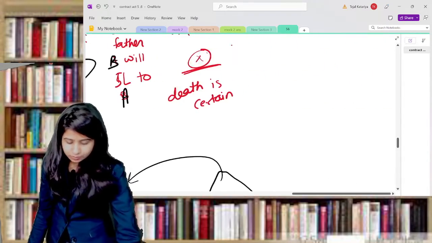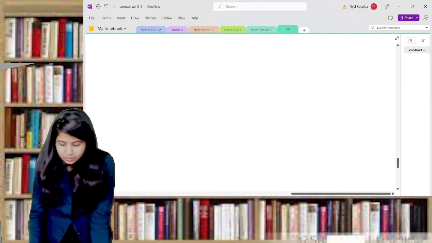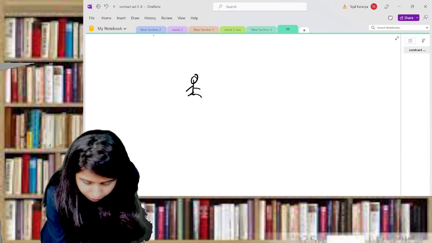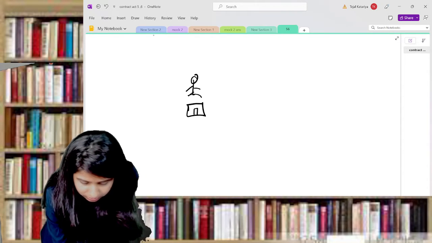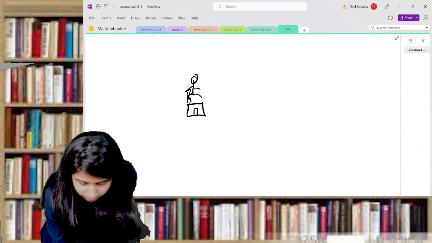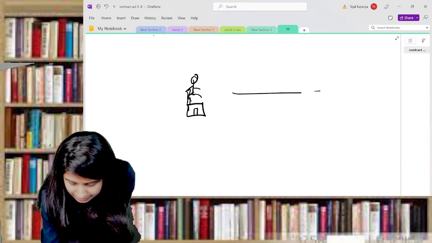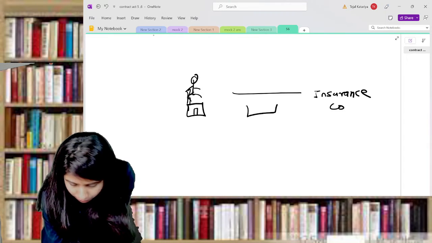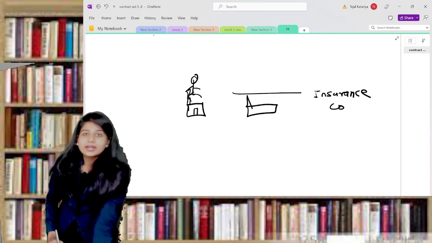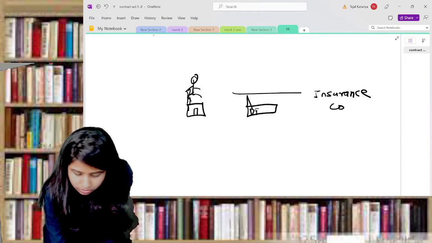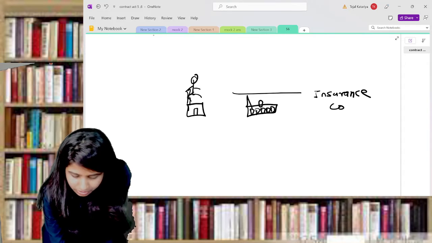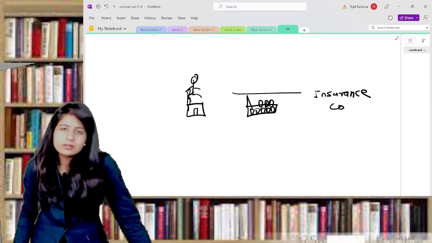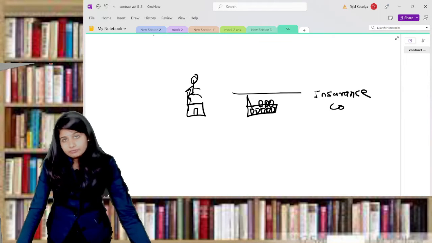Now the next is the happening or not happening of certain events within a fixed period of time. Now understand here section number 35. I'll give you the example. Here is a business person, and for his business he is taking marine insurance for his company, which has lots of goods. There is a contract between the company or the person and the insurance company.